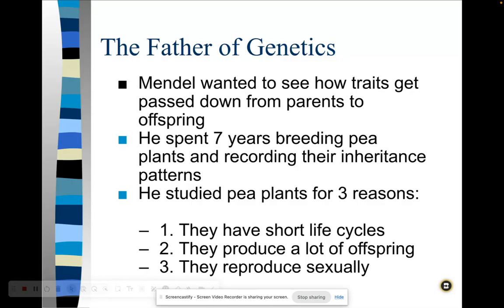So Mendel wanted to see how traits got passed from parents to offspring. He spent 7 years breeding these pea plants and recorded their inheritance patterns. So why did he pick pea plants? Well, for several reasons. One, they have short life cycles, so he could see their offspring faster than other plants. They also produce a lot of offspring in each cycle, so that is useful to see ratios, and they reproduce sexually.